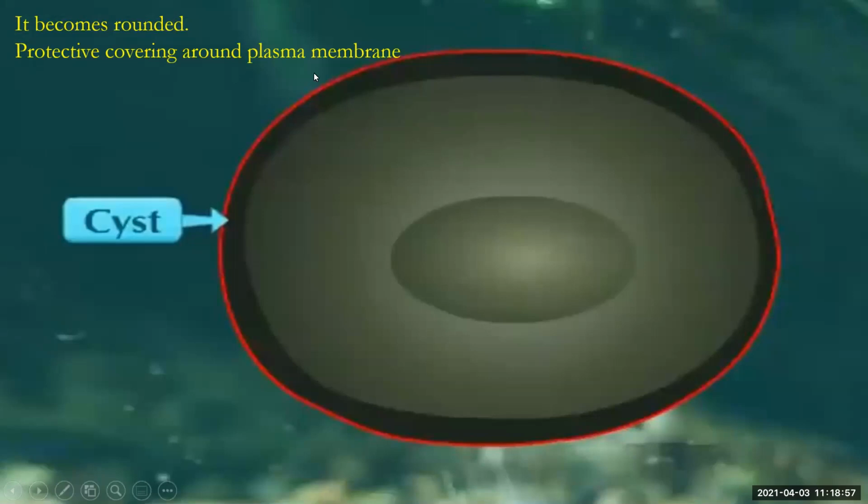A protective covering forms around the plasma membrane. He forms a protective covering around himself. That is called the cyst. Okay, a cyst is a liquid filled sac, or you can say a bladder. So this amoeba becomes round in shape and forms a protective sheet around himself.